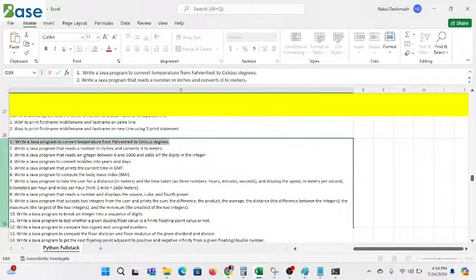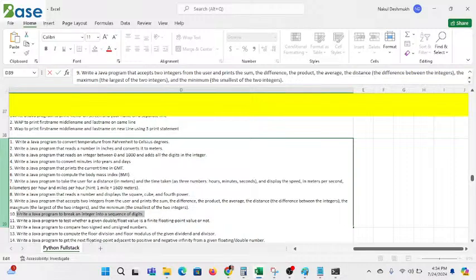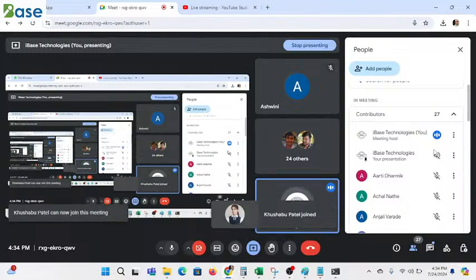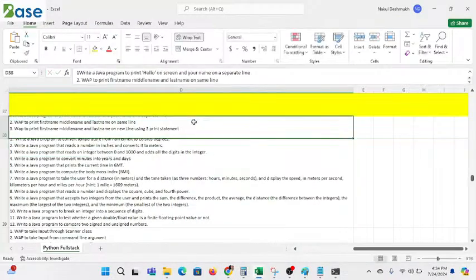Write a Java program to convert temperature from Fahrenheit to Celsius. Write a Java program to read the numbers in inches and convert them into meters. Write a Java program to break an integer into the sequence of digits. So n number of programs you have to deal with when you are taught from this.